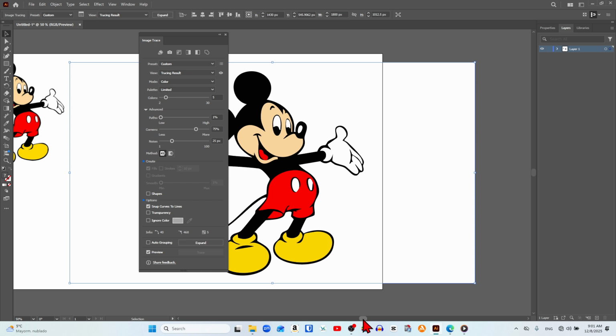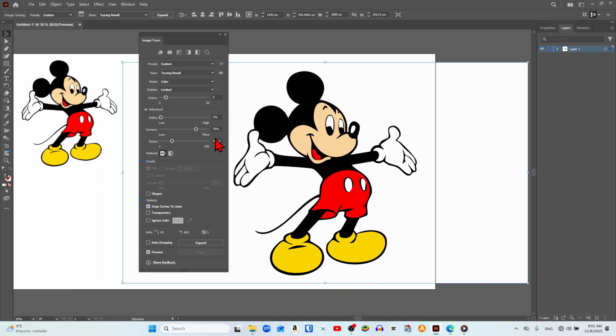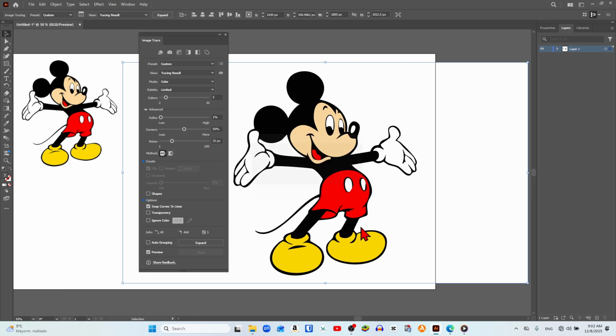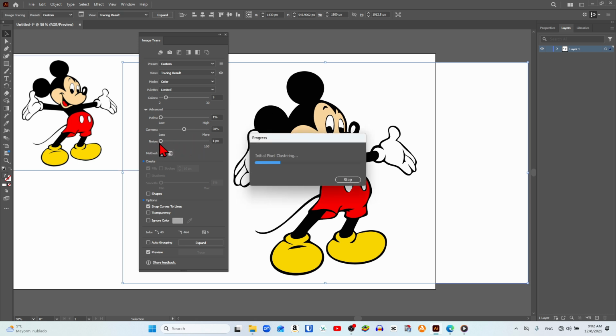Next, in the Corners area, we enter the value 50% in the corresponding box and press Enter. This adjusts and refines the internal feel of the corners and edges, greatly improving the overall contour precision and finally visual quality. In the Noise section, we move the control to the left to remove small imperfections and unwanted details from the image.